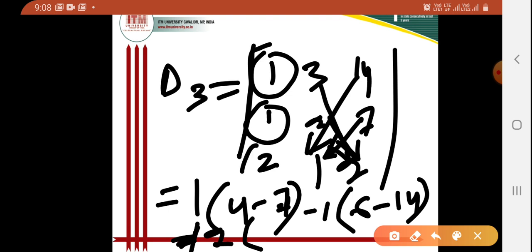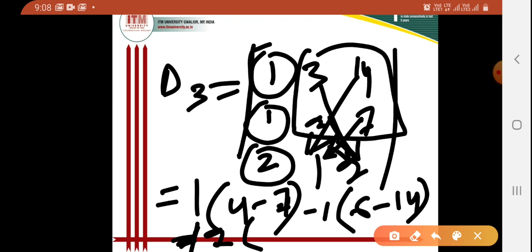So now I'll consider this. Here I'll multiply these two elements, then I'll multiply these two elements, then I'll take the difference between these two. Okay, so when I multiply, 3 into 7 is 21, and when I'm multiplying 14 into 2, that is 28.